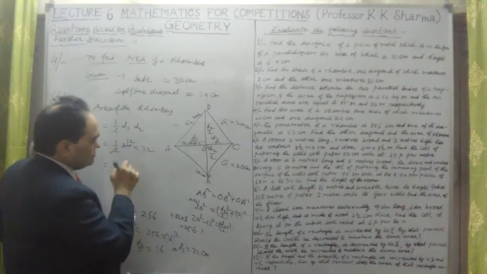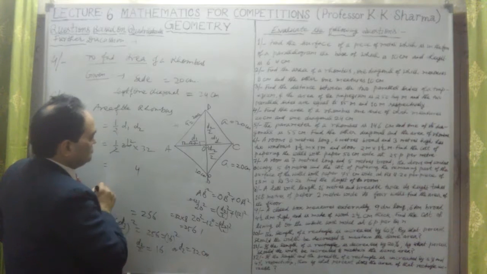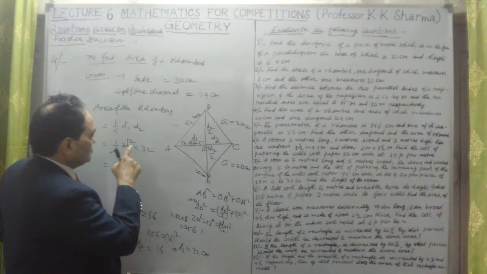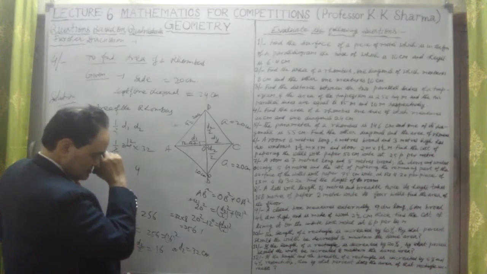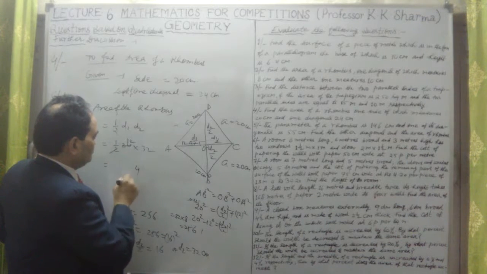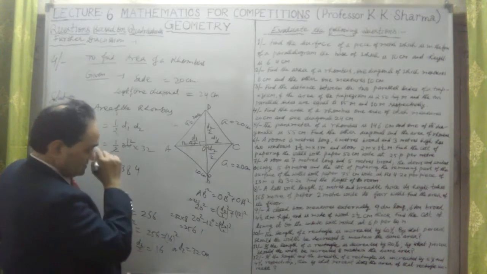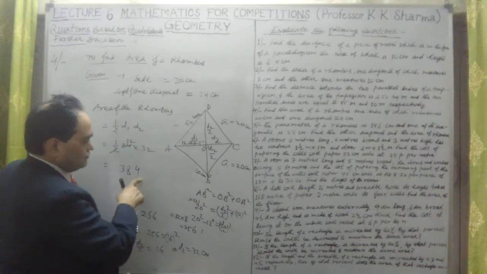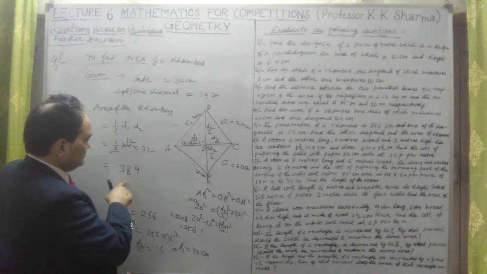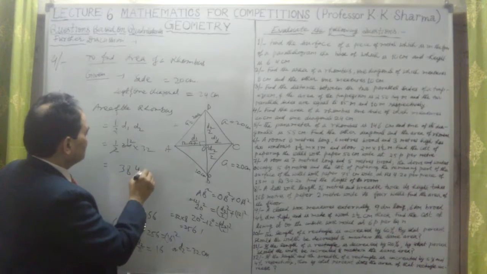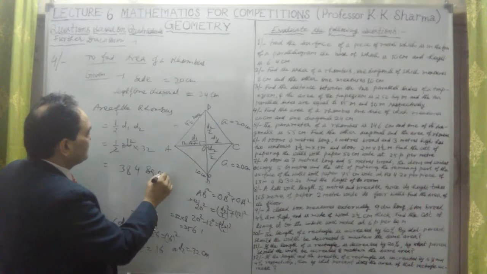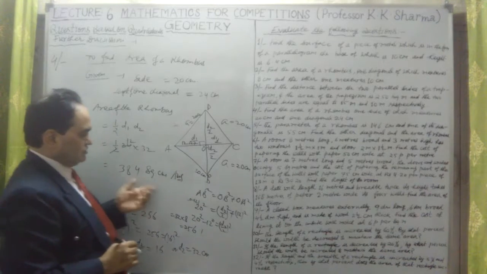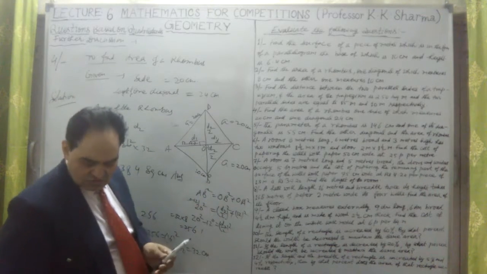So this is 12 into 32. 12 times 2 is 24, 4 carry 2. 12 times 3 is 36, plus 2 is 38. So this is 384 square centimeter. Answer. This is the area of this rhombus. 384 square centimeter is the area of the rhombus here.